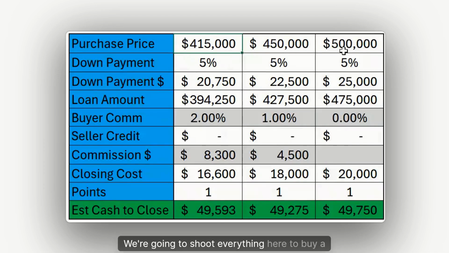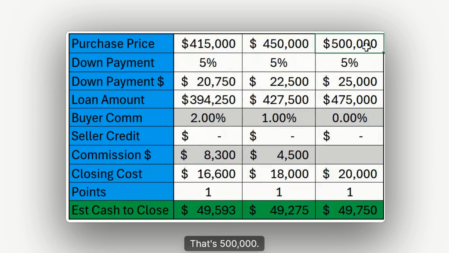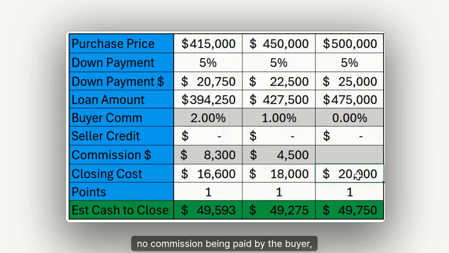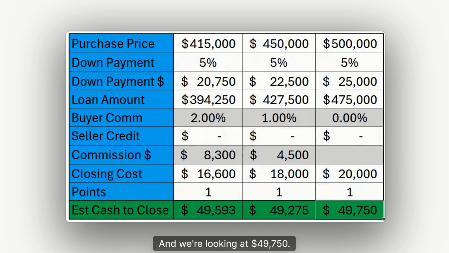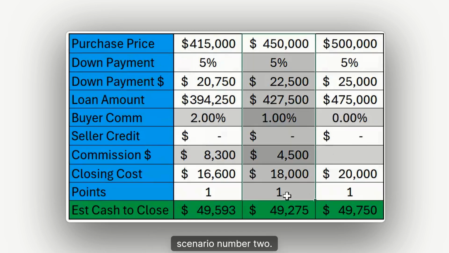We're going to shoot everything here to buy a house that's 500,000. So in scenario number 1, 500,000, 5% down, no commission being paid by the buyer, $20,000 in closing costs, which is 4% of the purchase price, just to be conservative, 1 point, and we're looking at $49,750.